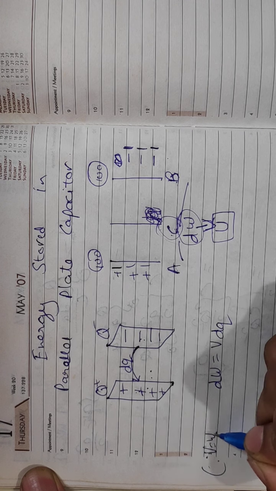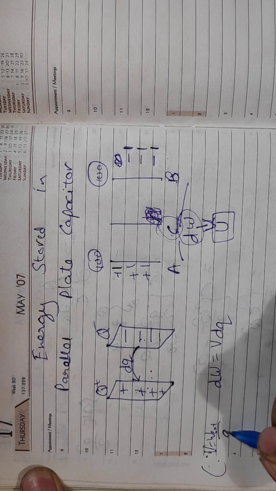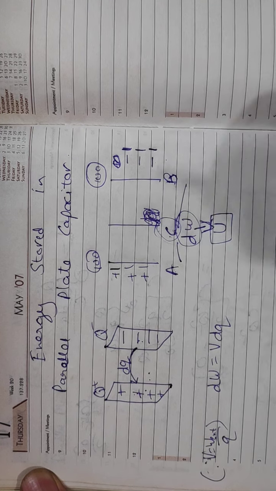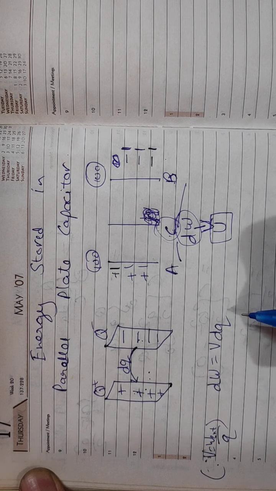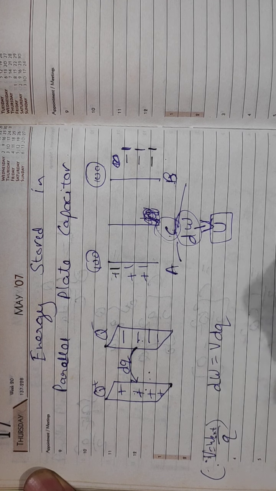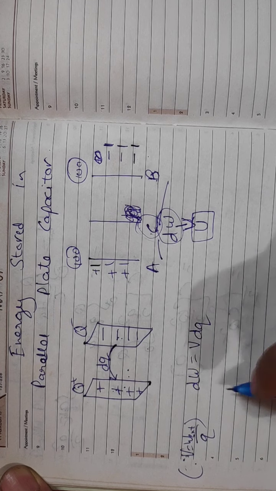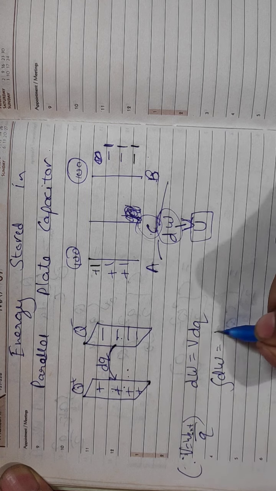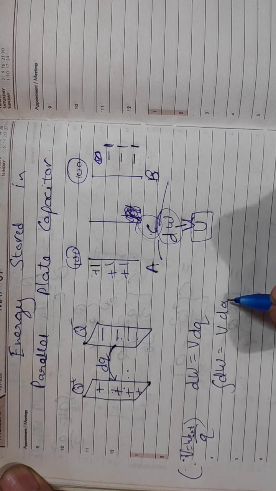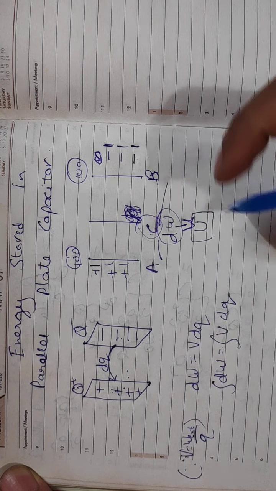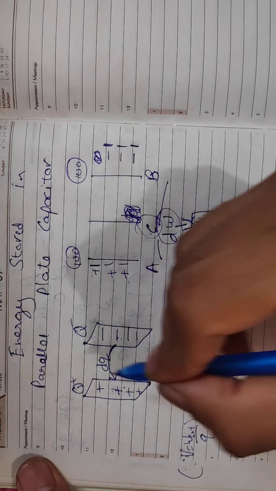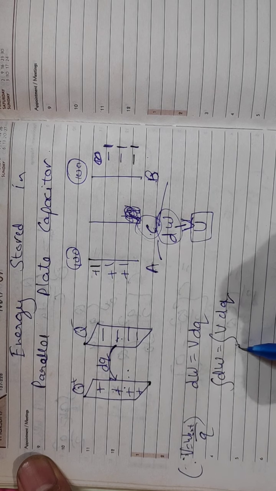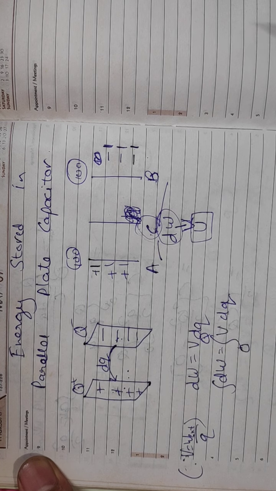V is equal to the work done by the external agent upon Q to bring that charge. So I can write it in this manner. Now to find the total work done, I can integrate it. Integration of dW is equal to integration of V dq, and the integration will start from 0 charge up till it gets Q charge, so it can be 0 to Q.